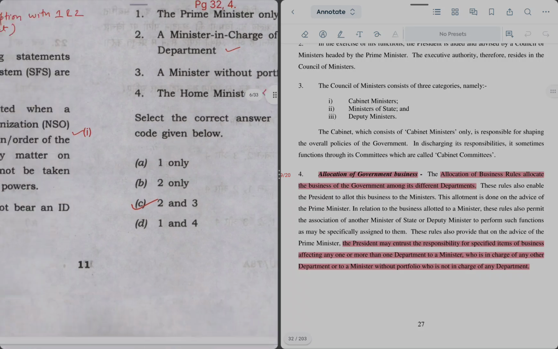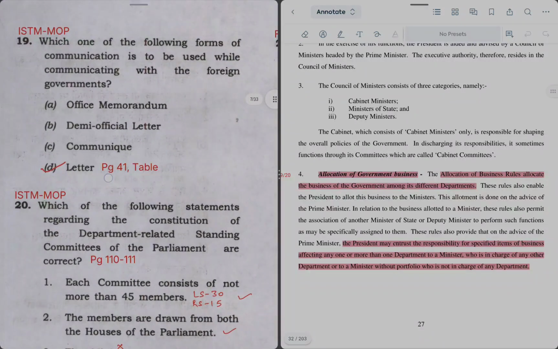Next question is number 19. Which one of the following forms of communication is to be used while communicating with foreign governments? So OM का हमने पहले देख लिया. DO लेटर, आप देख लें कि इन थोड़ा सा इनफॉर्मल होता है. प्रेस कम्युनिक्यू वो भी आपको पता है. So letter is the right answer.